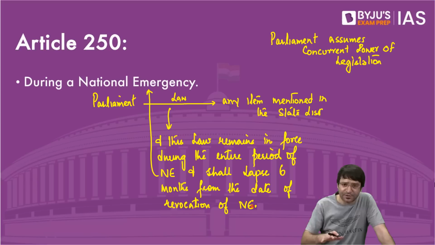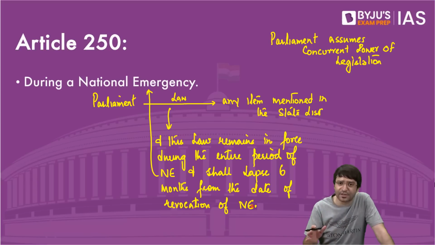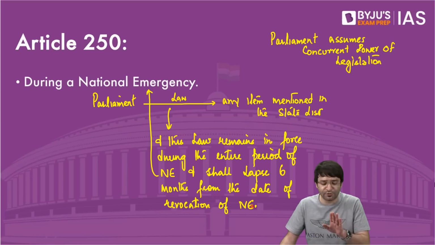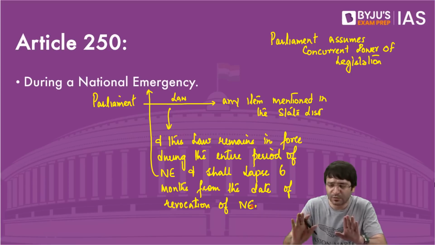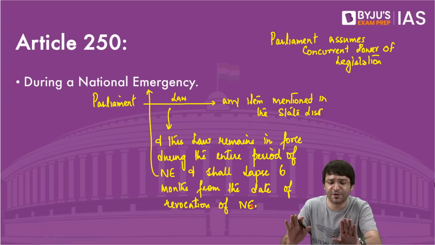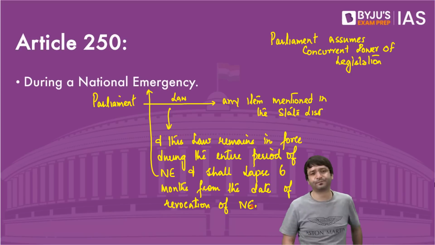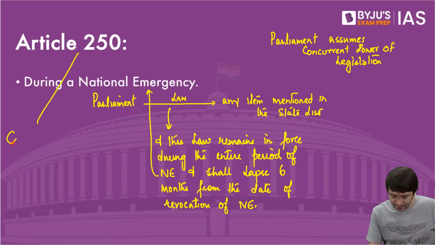But during national emergency, Parliament has the power to make a law on any item mentioned in the state list. Until what time will this law continue? This law will continue throughout the period of national emergency. And once national emergency is revoked, whether it has lapsed today or is revoked today, this law will continue for a further period of 6 months. After 6 months, this law will lapse. One lens to look at this is, see, this is centralized federalism.